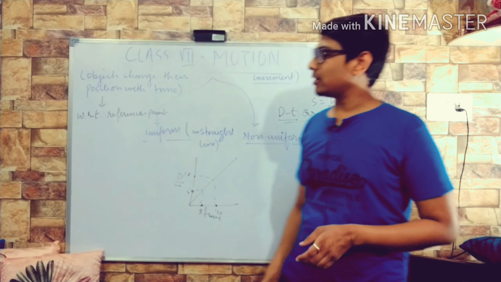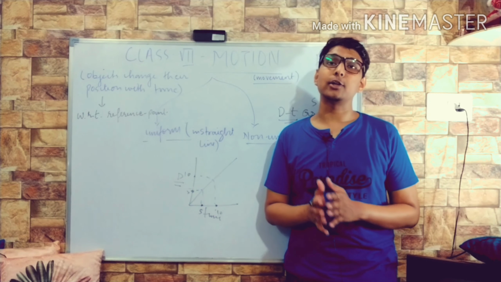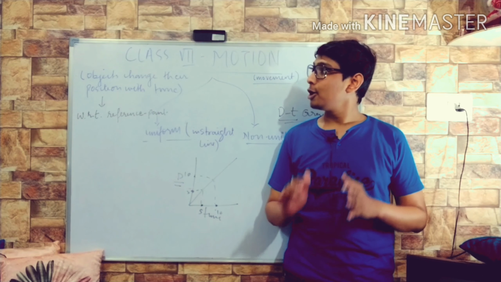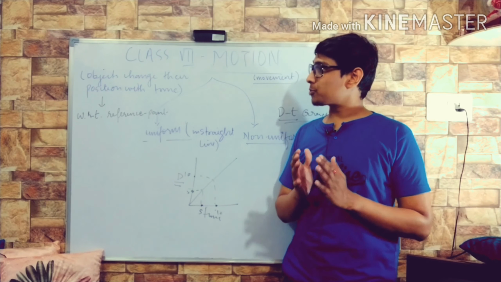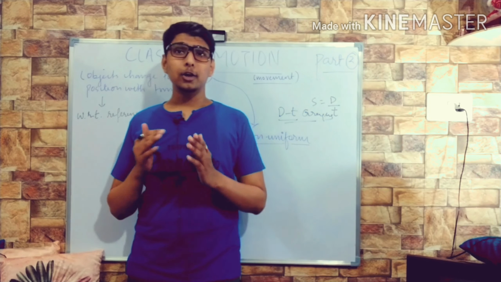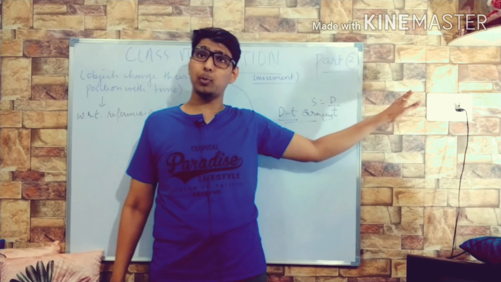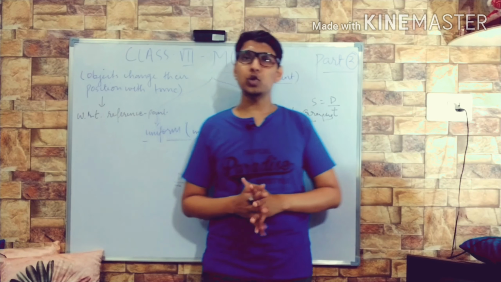So let us recapitulate about this. We have read about motion. Motion, anything that shows movement, we call it motion. But for a standard definition, we can say objects change their position with respect to time or with respect to the reference point. For example, I was standing here. When I come here, you find me showing the motion. Why? Because you must have taken this as a reference point. From there, I have traveled from this to this distance. Now I have shown the motion.